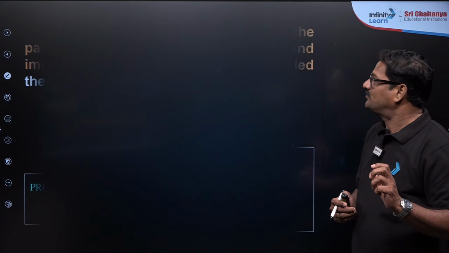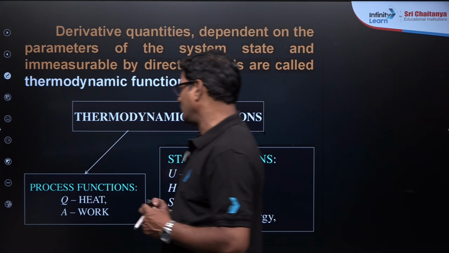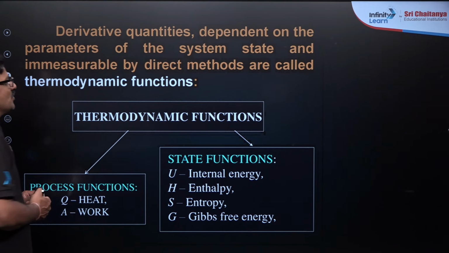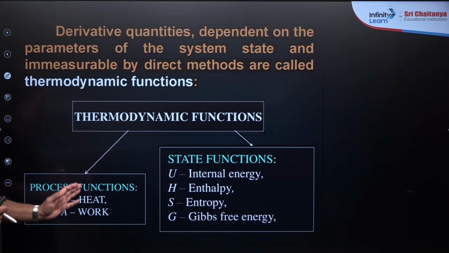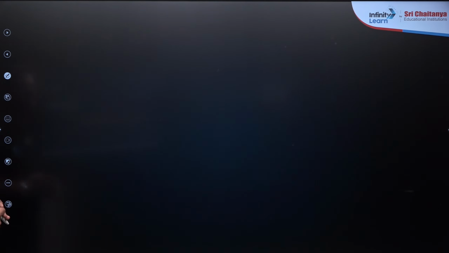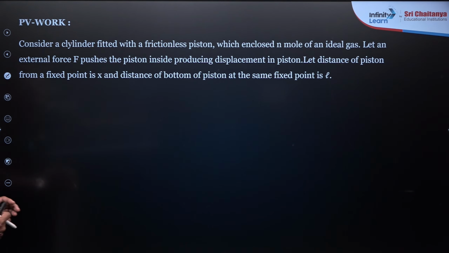So next, derivatives of quantities. So we have thermodynamic functions. One is a state function, which we discussed, another one is a path function. And also we see PV work done.